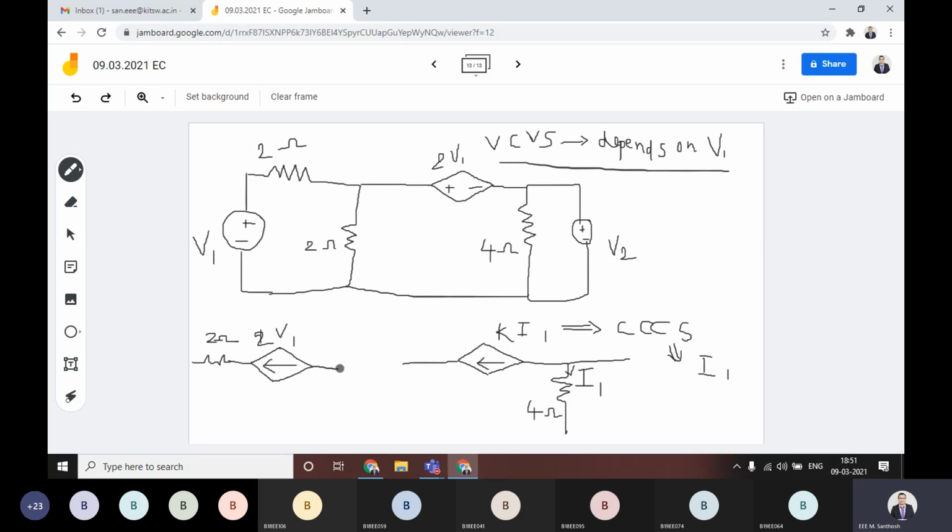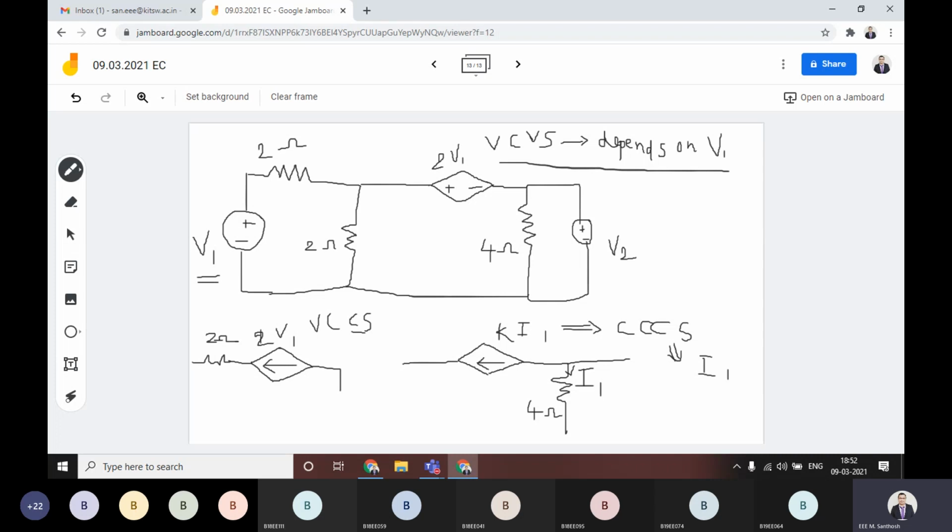What is this kind of dependent source? Can anyone tell me? Voltage controlled current source. Exactly. This is actually a current source, but it is controlled by, or depends upon, the voltage V1. That V1 is connected here.